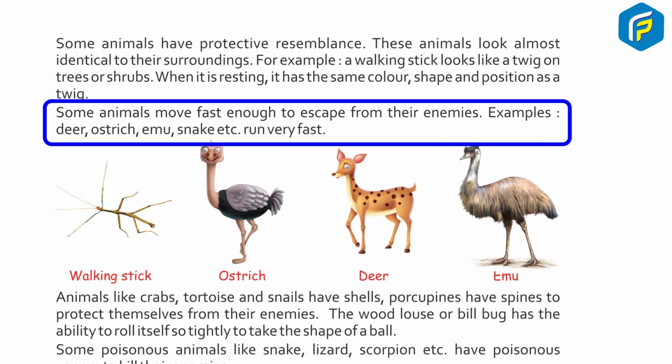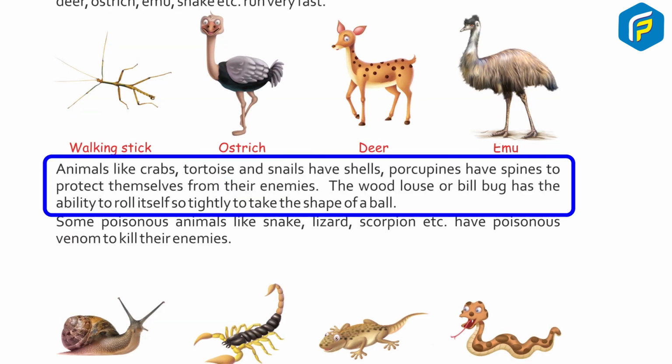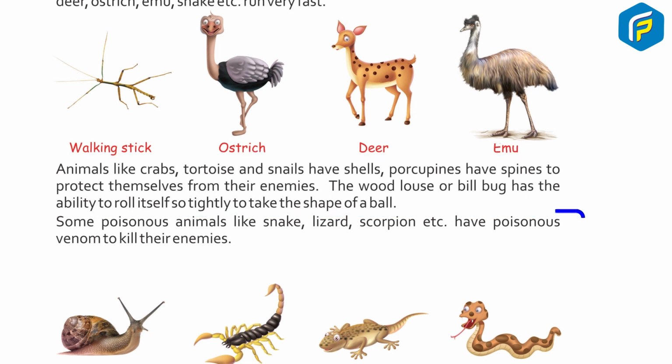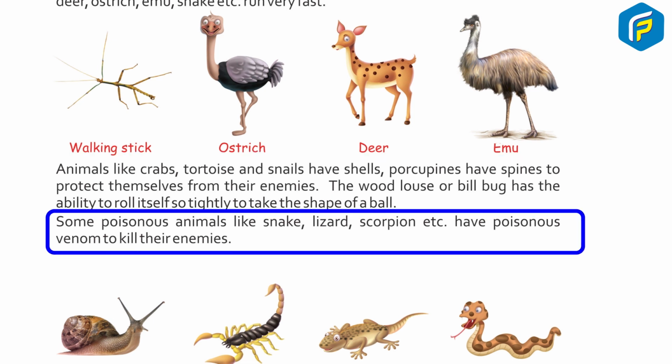Some animals move fast enough to escape from their enemies. Example, deer, ostrich, emu, snake, etc. run very fast. Animals like crabs, turtles and snail have shells. Porcupines have spines to protect themselves from their enemies. The wood louse and bellbug have the ability to roll themselves so tightly to take the shape of a ball. Some poisonous animals like snake, lizard, scorpion, etc. have poisonous venom to kill their enemies.